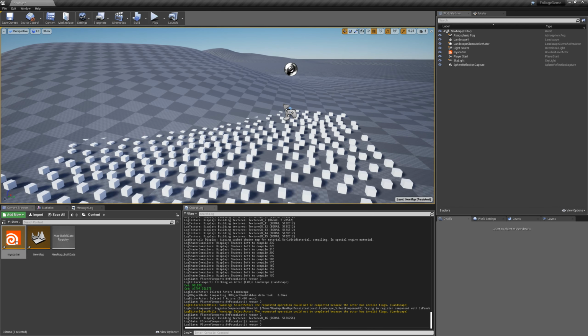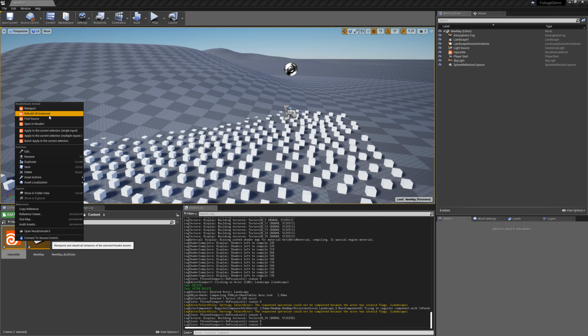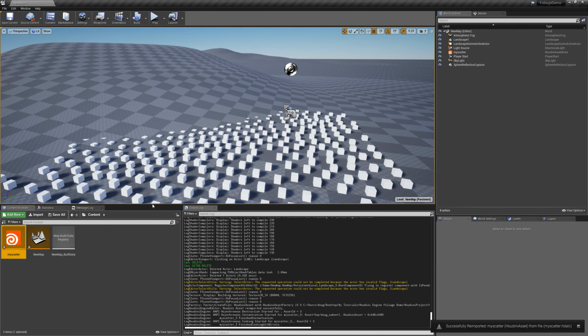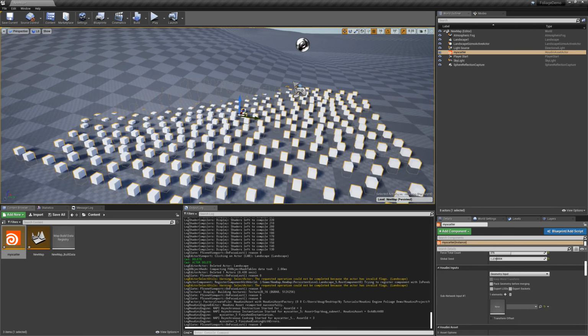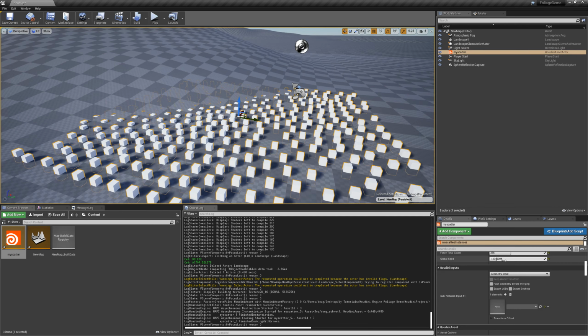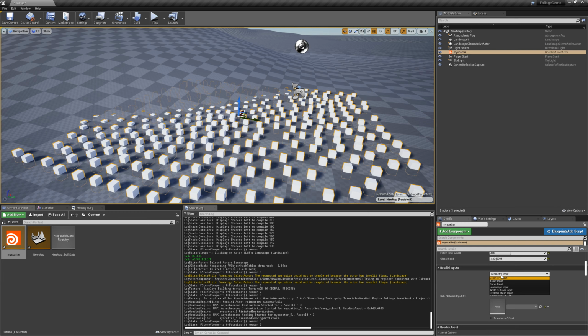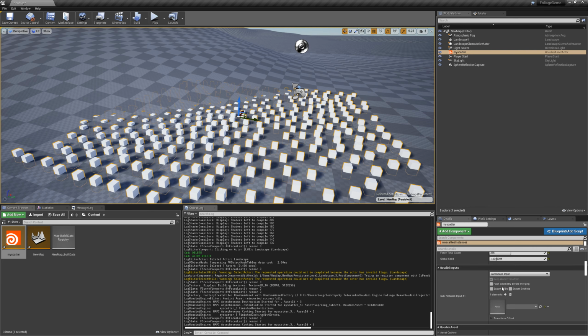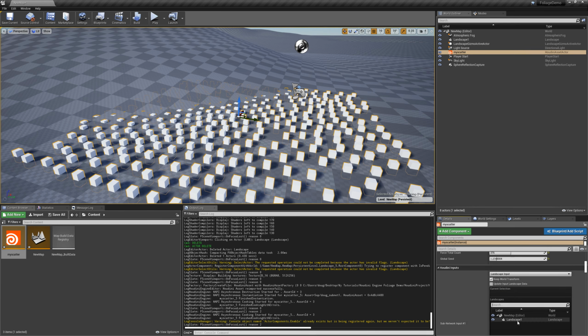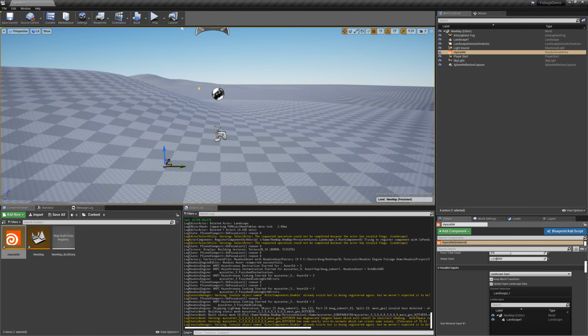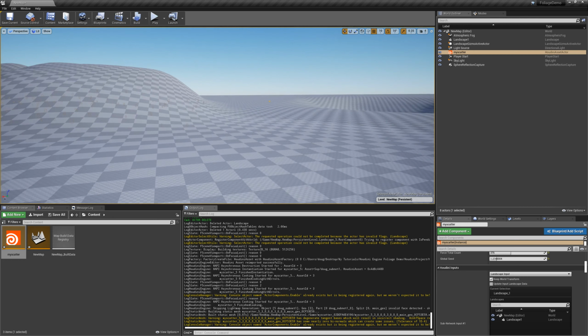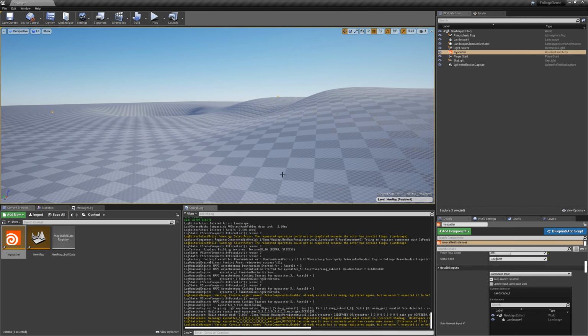Go back to Unreal Engine. Rebuild all instances of that asset. And now when we look here on my scatter in World Outliner, you'll see I have a Houdini input now, and I can pick what I want to feed it. So I'm going to drop this down and select landscape input. And then it has a picker, so I can pick the landscape I want. And that's it. Now all my objects are scattered around the landscape.